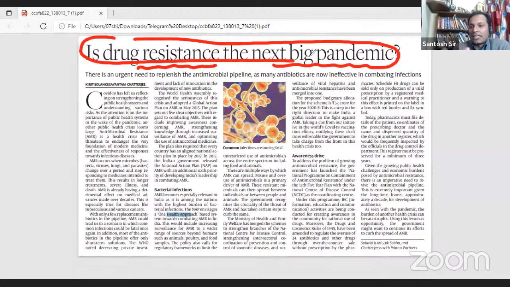explaining the content of the editorial, it is very important for you to understand the concept of drug resistance. Okay, so I will try to make you understand in a very simple language. I will try to explain what this drug resistance is. Suppose this is the human body, and suppose there are various kinds of microbes inside your body. Okay, and suppose they are creating some disease, suppose they are leading to some infection.